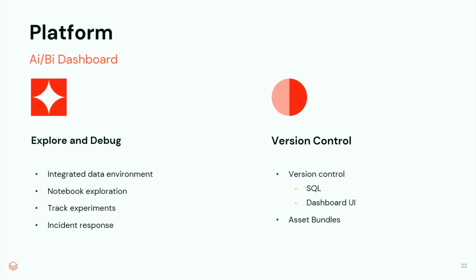Needless to say, the dashboard does get pretty complicated. There's a lot of SQL queries, and so we wanted to version control this. So how did we do that? Originally, we tried version controlling the SQL queries. That did not work too well. So then we tried, OK, let's use the Databricks version control for the dashboard. And I don't know if any of you have used it, but basically reviewing this lvdash.json file is not really an ergonomic developer experience. So then the next step is basically using asset bundles. But really, the core idea here is treating these queries as assets, because we are using them for observability and monitoring, so making sure that we port over software engineering best practices onto that.